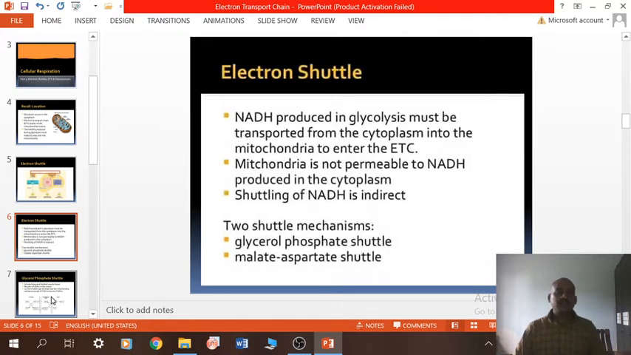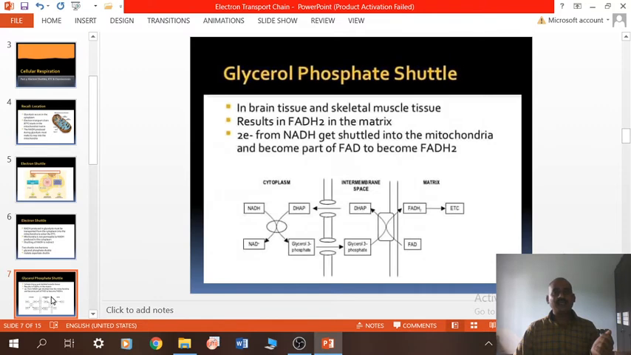So the electron shuttle has two shuttle mechanisms. One is the glycerol phosphate shuttle, and another one is the malate aspartate shuttle. What happens normally in the glycerol phosphate shuttle is that the NADH gives an electron to the glycerol phosphate, and it will go inside the mitochondrial matrix, and it can also convert into NADH again. Then the second one is the malate aspartate shuttle. What happens in the malate aspartate shuttle? Before that, we are going to discuss the glycerol phosphate shuttle.